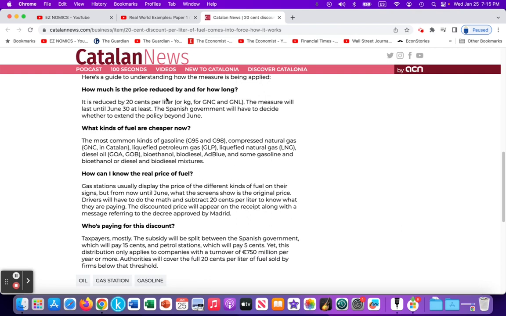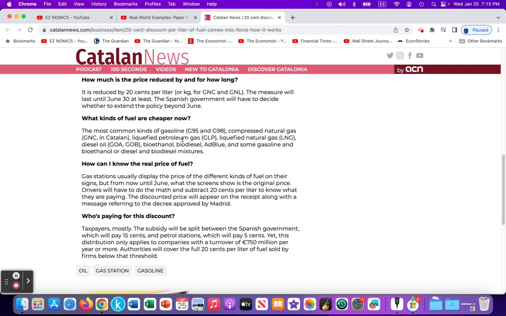How much is the price reduced by and for how long? It's 20 cents per liter. It was originally intended to last until June 30th, but it went all the way to the end of December and just finished just recently. We're in January of 2023. At the end of December 2022 was the end of this help. It was applied to all types of gasoline, including natural gas, liquefied petroleum, and so forth.